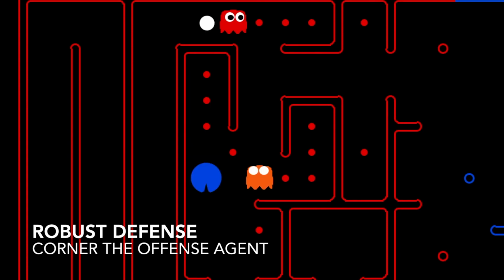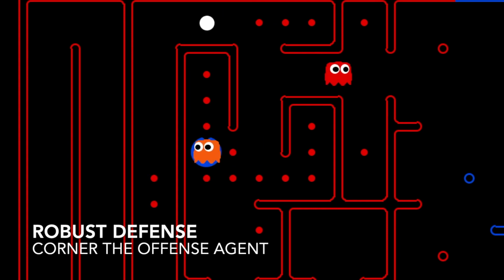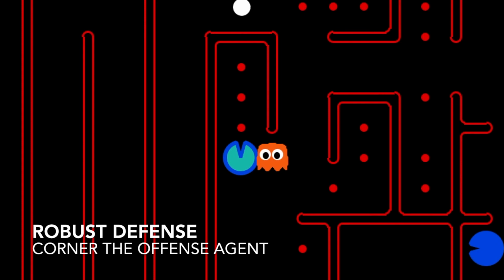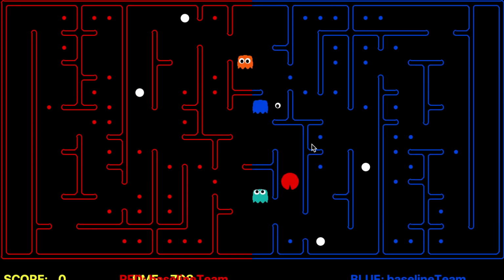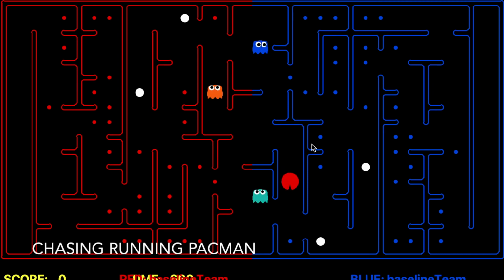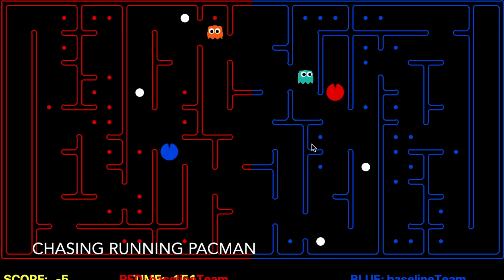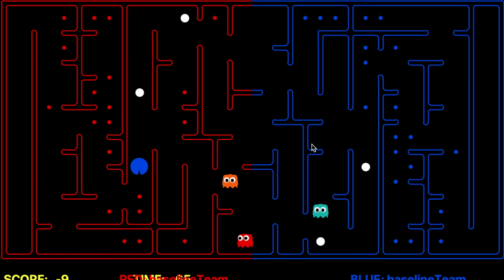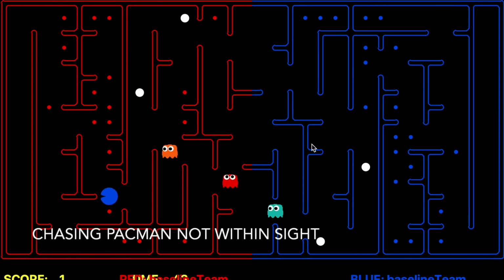Now let's look at some demos of the defense. The first one is a robust defense. It actually showed how the Pacman defender cornered the intruder persistently. It's not exactly counted as a scenario, but I think it's interesting to look at. The second one shows how a defender chased a running Pacman opponent consistently within its sight. The last scenario concerns the defender far away from the Pacman intruder, moving to the last lost food position to chase a possible Pacman intruder that is not within its sight.